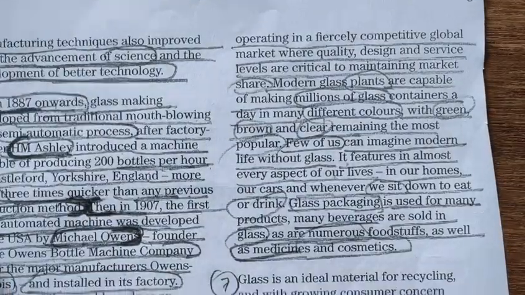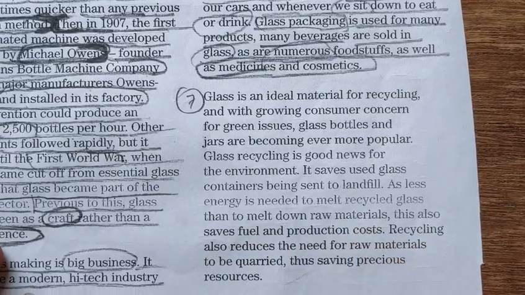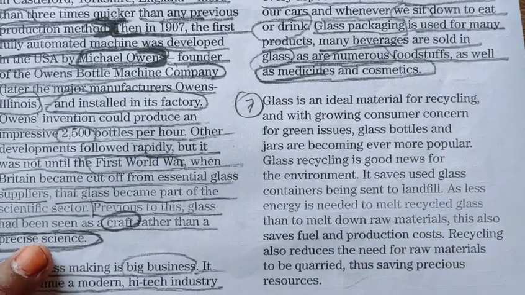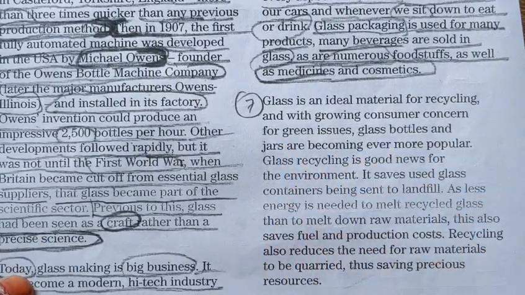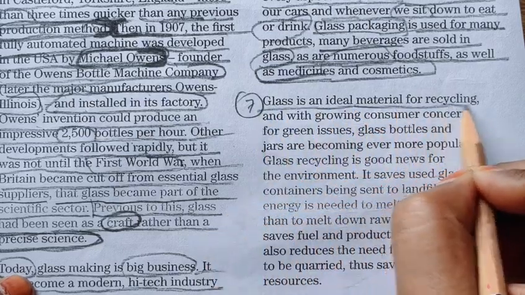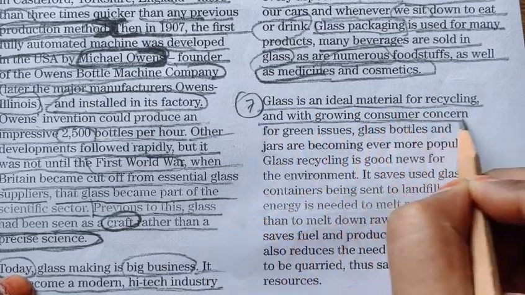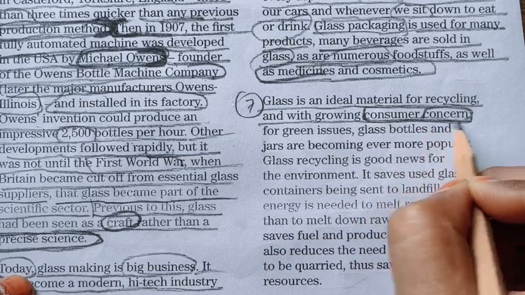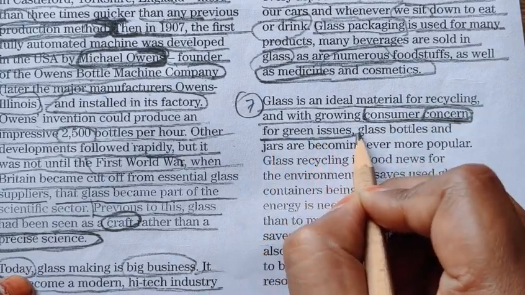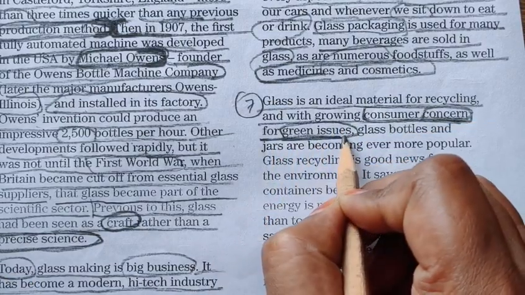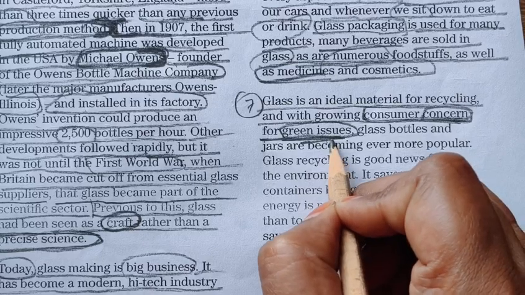So we will move forward towards our 7th paragraph, that is the last paragraph. So now let's quickly read it. Glass is an ideal material for recycling, and with growing consumer concern, so we have found our keywords: concern for green issues. Green issues means environmental issues.